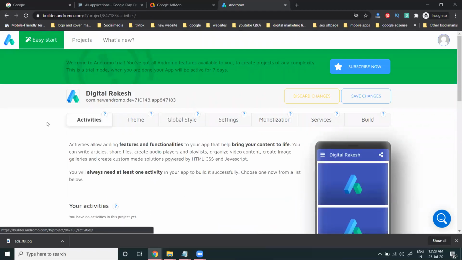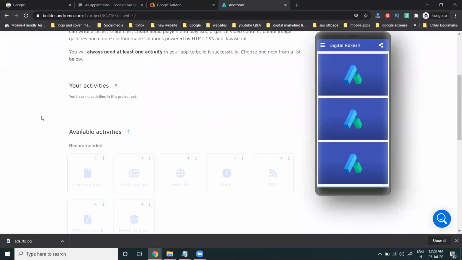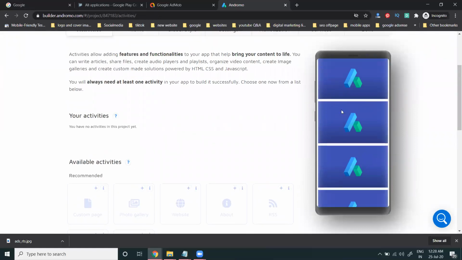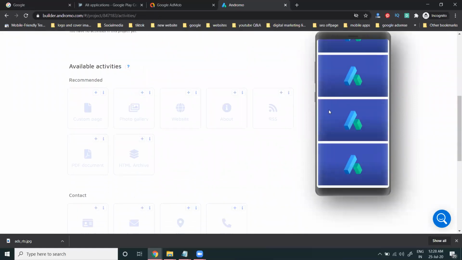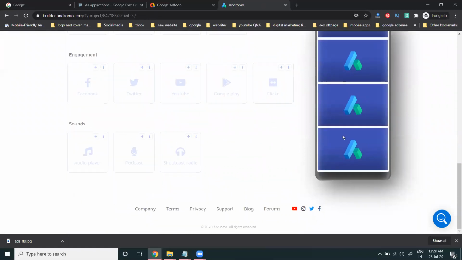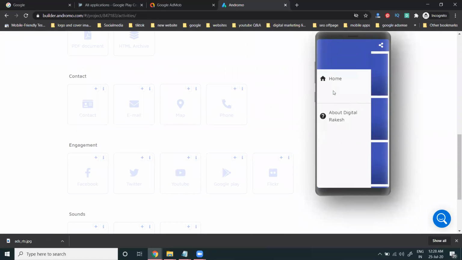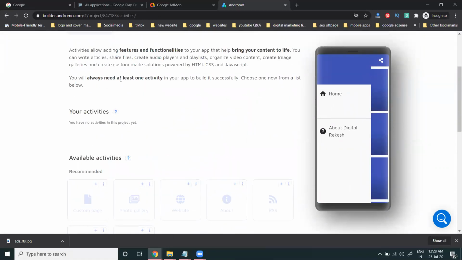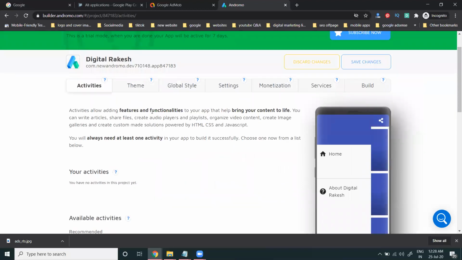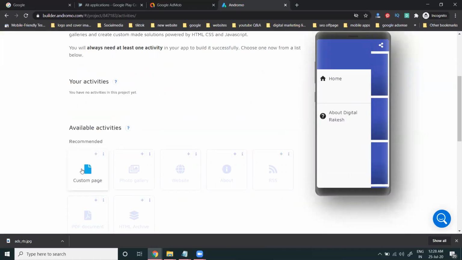Monetization: first we go to your activities. In these activities, we have to select, and every option will be here. Select your options, home and about, this option will be here. So these are the particular activities. In this, the save changes option will be here. So here, custom page.